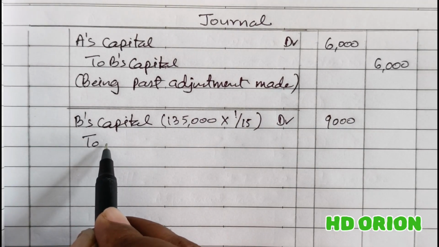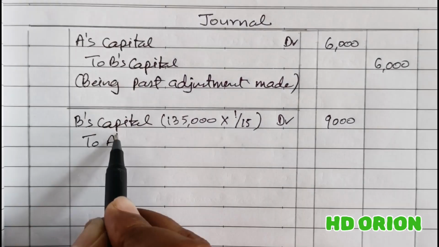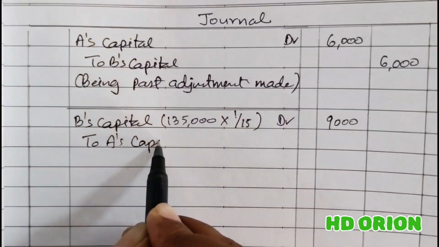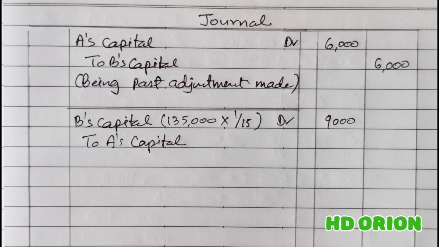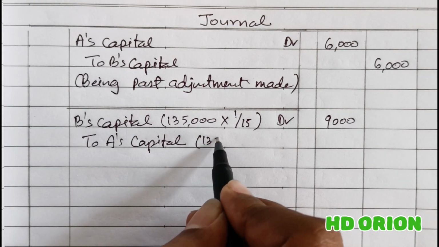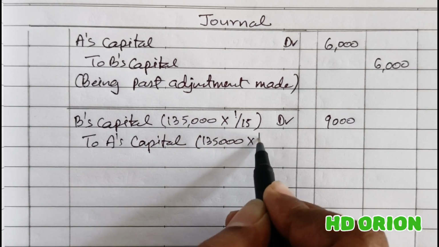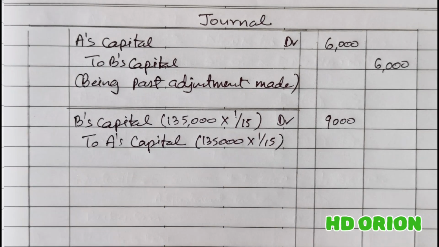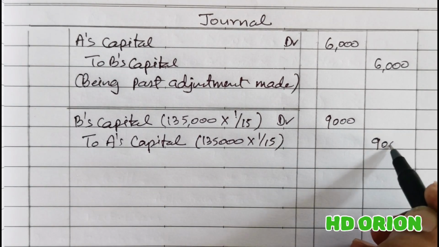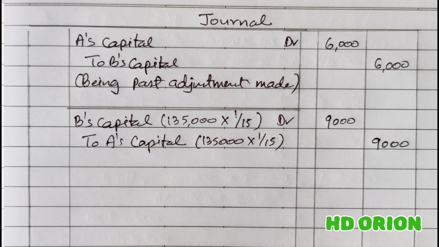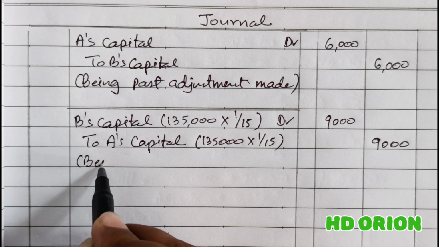And A's capital account will be credited with the same amount, because here also 1,35,000 into 1/15. A has sacrificed, being treatment of goodwill.